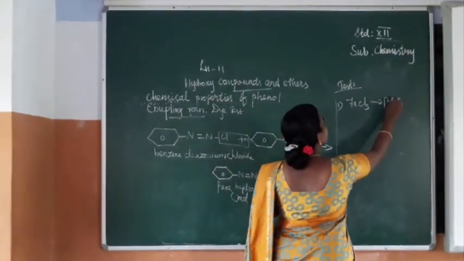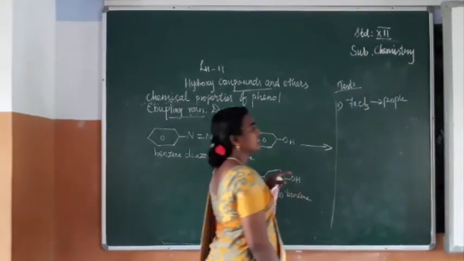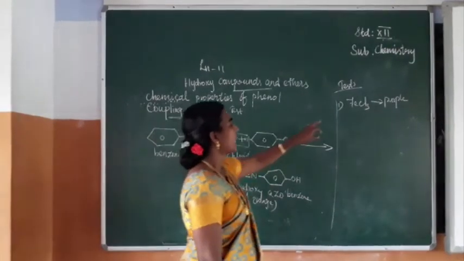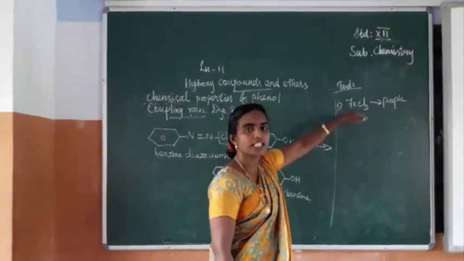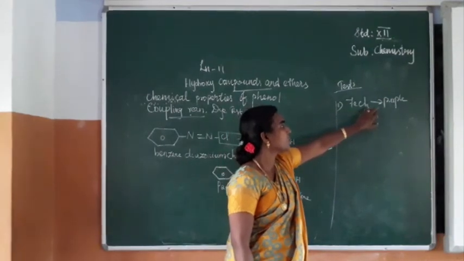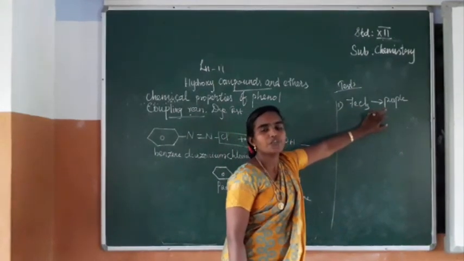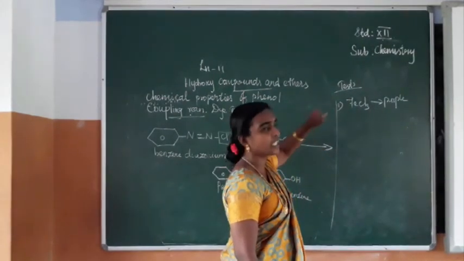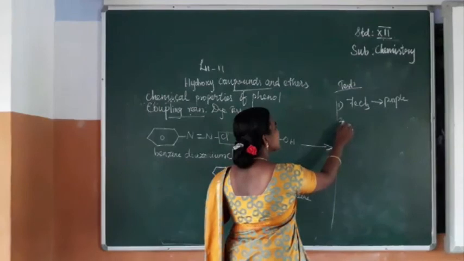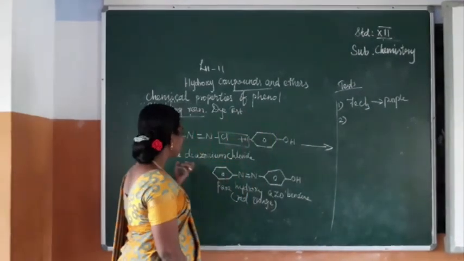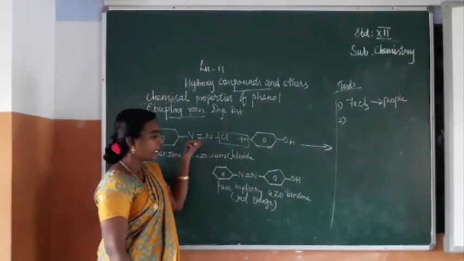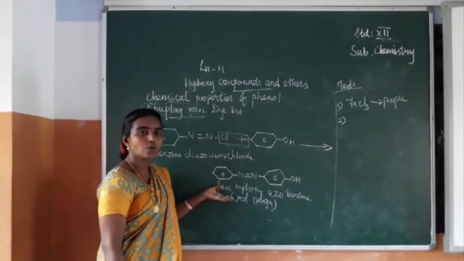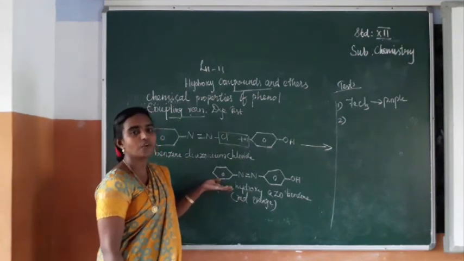From this color find out the compound present, that is phenol. So what's the first one? When anhydrous ferric chloride solution is added to phenol, it gives a purple color. So from this color we can test that phenol is present in that solution. Next, when phenol is added with benzene diazonium chloride, it forms a red-orange dye. So this is also an important specific test for phenol.